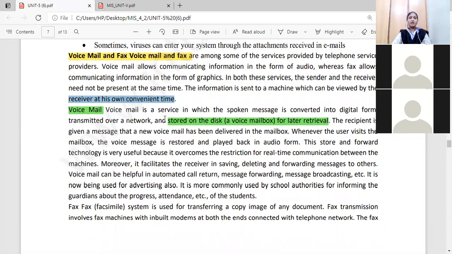So voicemail is a service in which the spoken message is converted into digital form. Whatever messages you speak are converted into digital form, and this will be transmitted over the network.